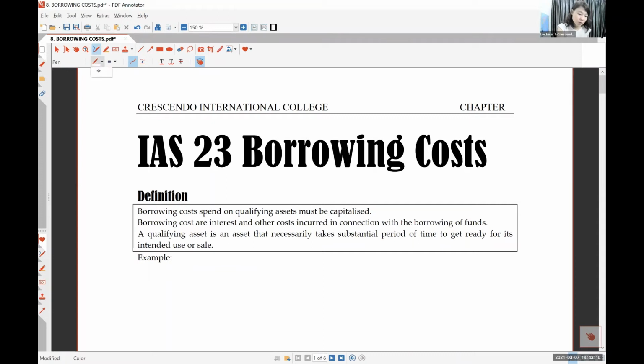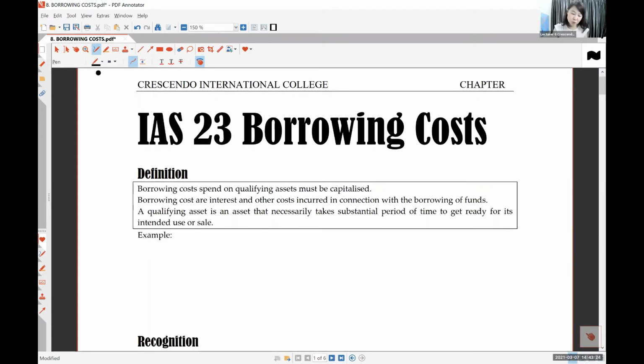In IAS 23, this interest is capitalized. They teach us in what situation the interest can be capitalized. So interest, this is my interest, no? It can be expenses, and it can also be an asset.